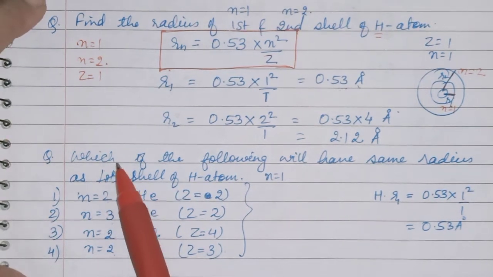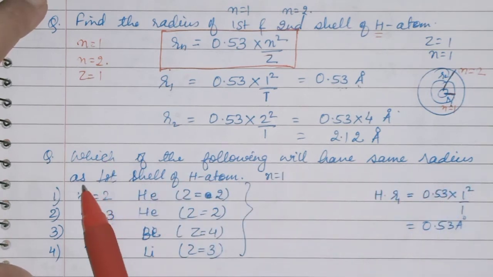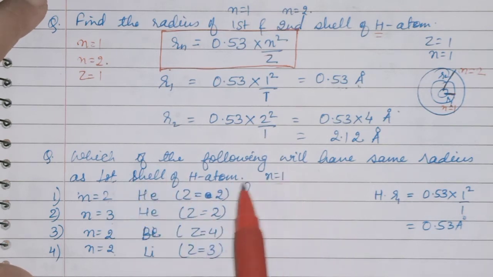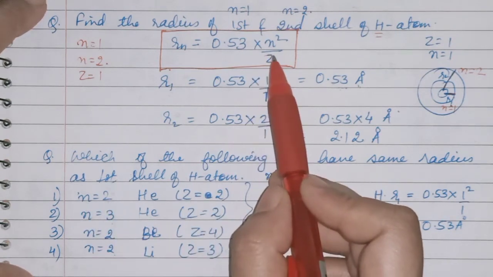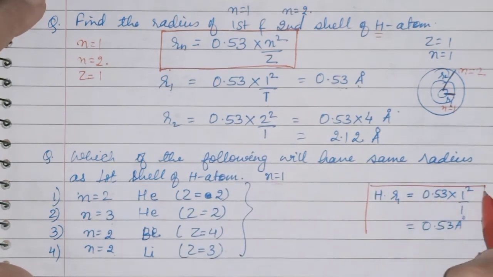Now children, this is your homework, or you will do this by yourself. Which of the following will have same radius as first shell of hydrogen atom? First shell means N is equal to 1. In this question, the element is given here, atomic number is given with its value, and N is given for each element. So from here you will get N and Z, put it in this equation. Now you will get the value. Which value is equal to the hydrogen in the first shell, that is 0.53 Armstrong, that will be your correct answer.